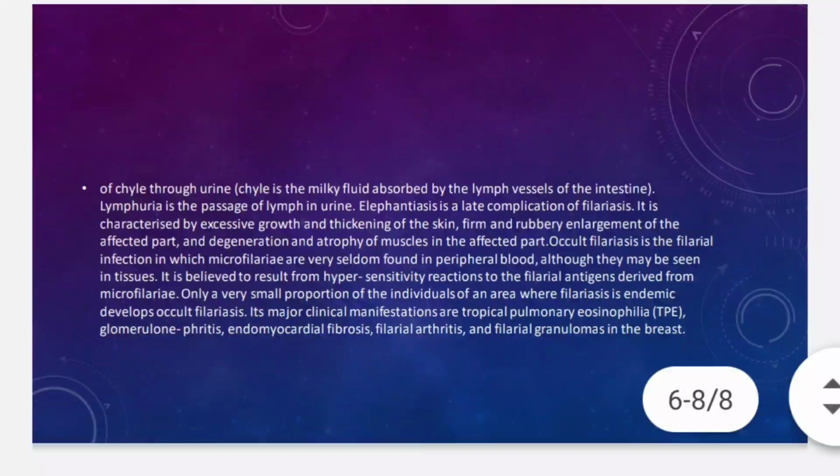It is characterized by excessive growth and thickening of the skin, firm and rubbery enlargement of the affected part, and degeneration and atrophy of muscles in the affected part.